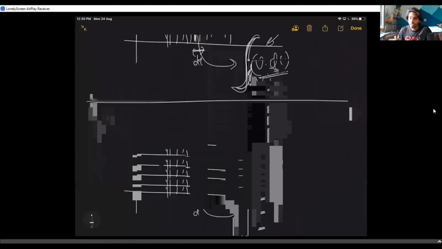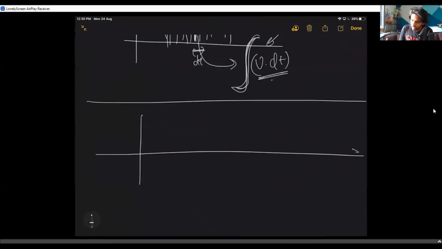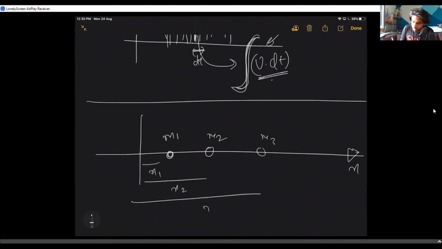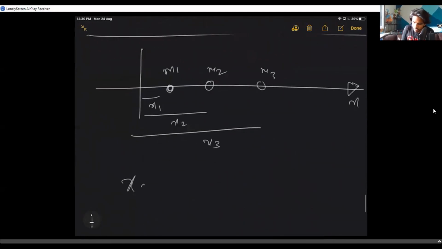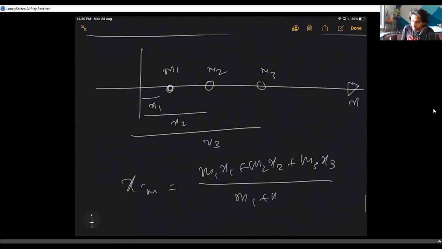Let us consider center of mass. Let us say on the x-axis there are different masses: m1 at a distance x1, m2 at a distance x2, m3 at a distance x3. What is the location of the center of mass? xcm equals m1 x1 plus m2 x2 plus m3 x3 divided by m1 plus m2 plus m3.